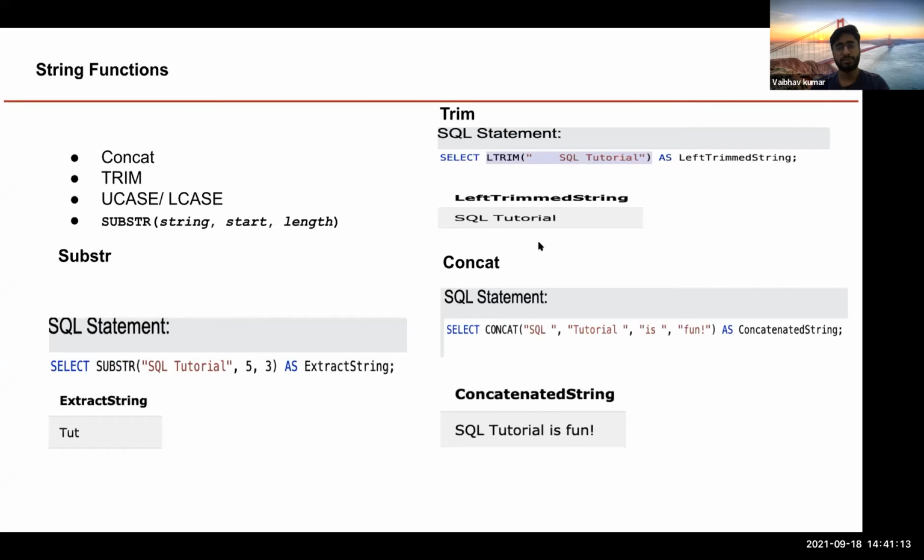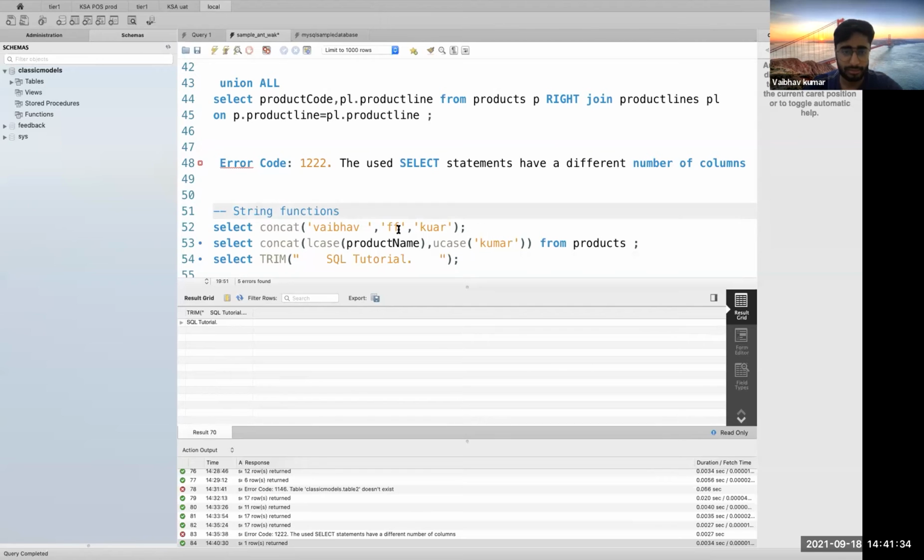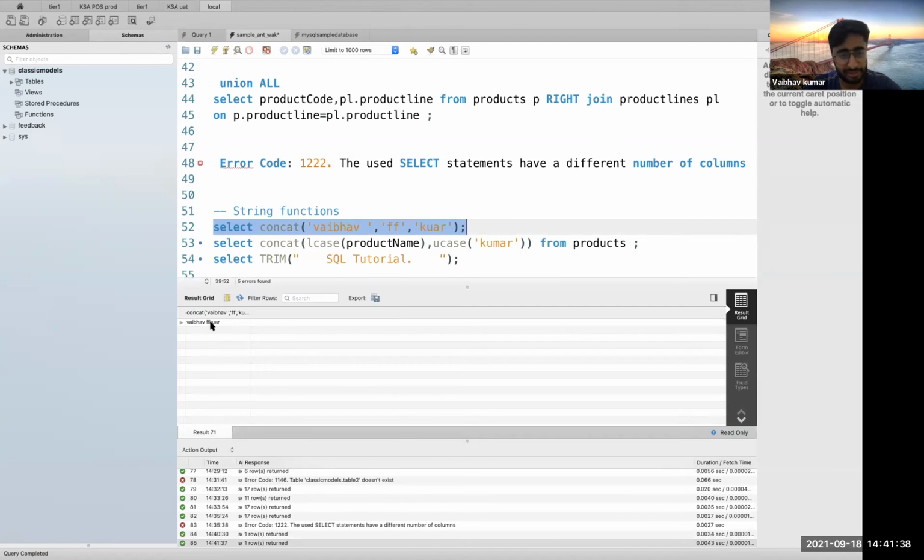Okay, so suppose there are multiple columns, like first name, last name, and you want to have it as a new column called, suppose, the full name. So you use it as select concat first name, last name as full name. I'll show with an example. So see this thing. Now this whole string would be coming as this. Okay, Weber, WFF, KUAR, okay, and garbage characters.